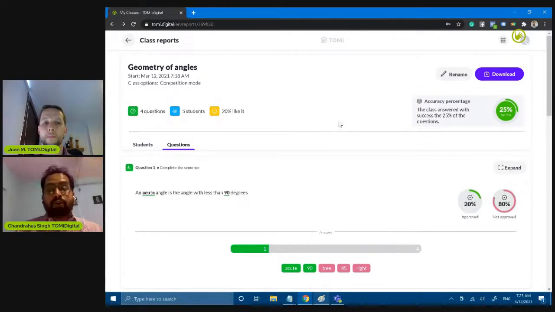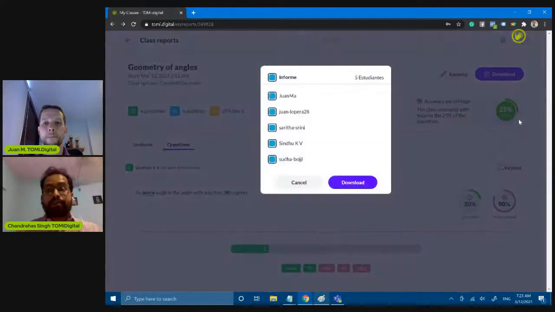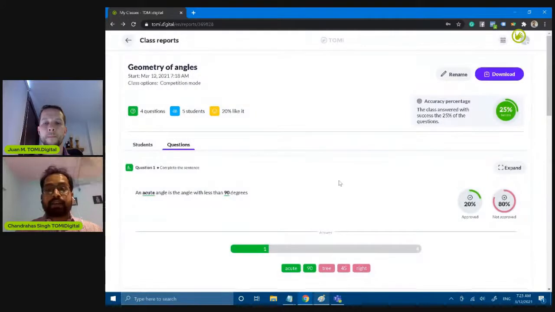Once I go to the download option, Juan, over to you, if you can walk me through. The system has generated a report card automatically, running behind the scenes. So select the options, maybe the one that says class report.